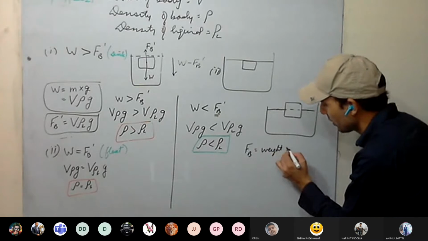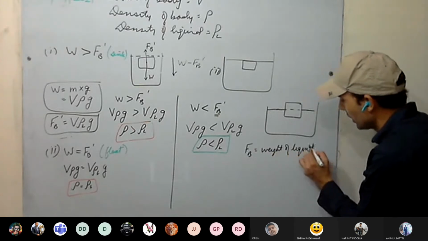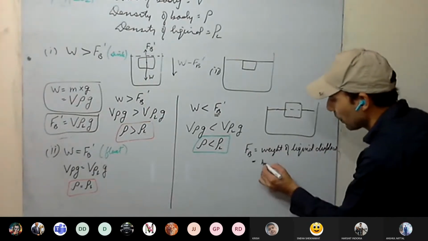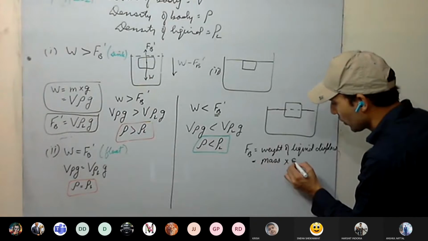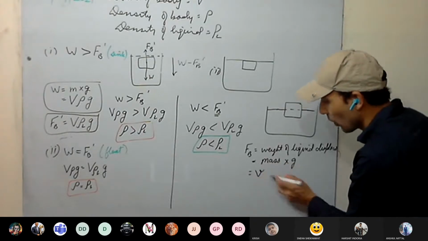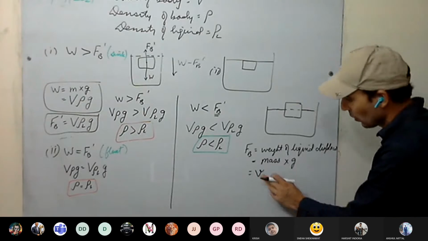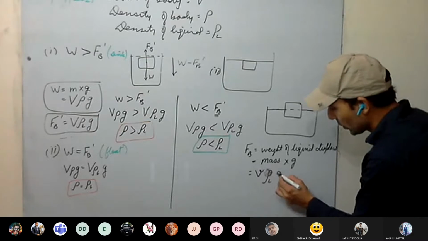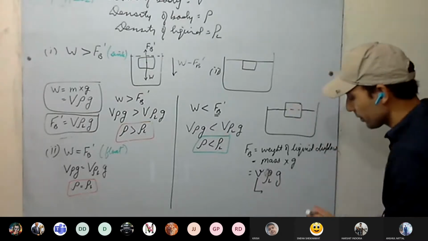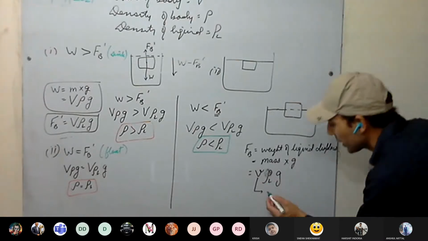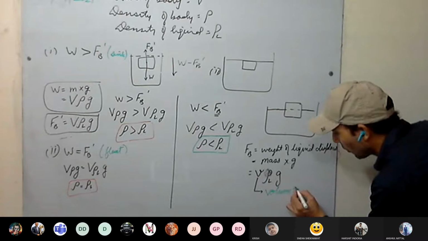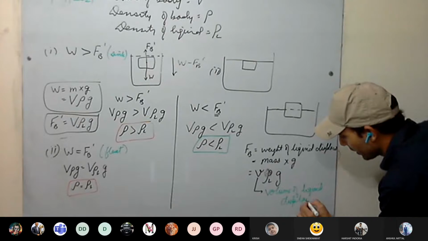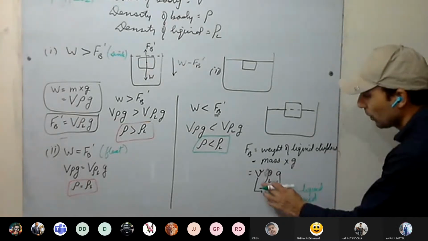Weight of the liquid displaced. Weight of the liquid, mass of the liquid displaced into acceleration due to gravity. What is mass? Volume of the liquid displaced into density of the liquid into g. This V is what? Volume of the liquid displaced. The smaller V is volume of the liquid displaced.